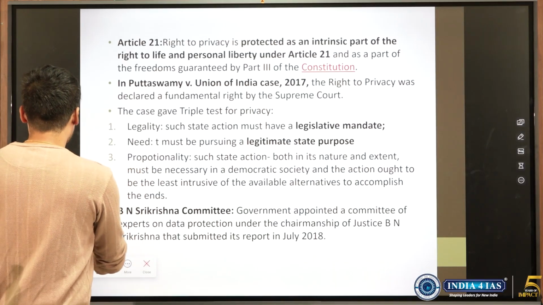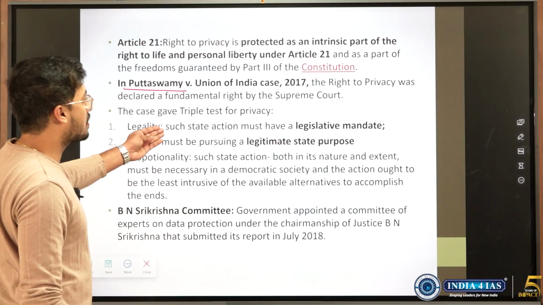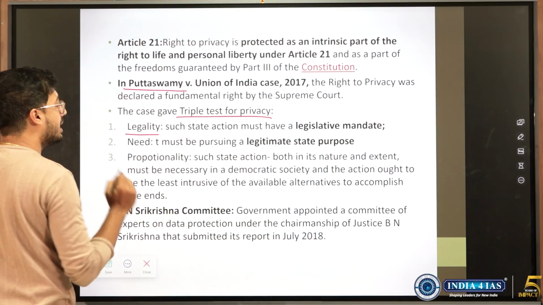See, if we know this, a question can come on the triple test. That is why we will discuss. One is Puttaswamy case which brought right to privacy under Article 21. See, triple test for privacy, it has to pass all this. One, it should be legality.